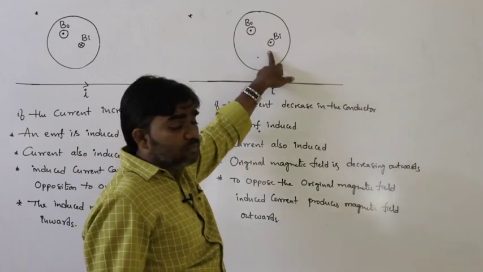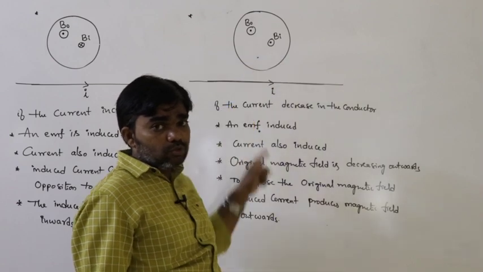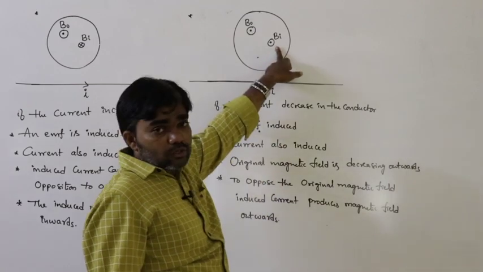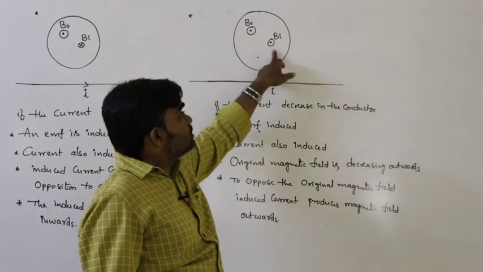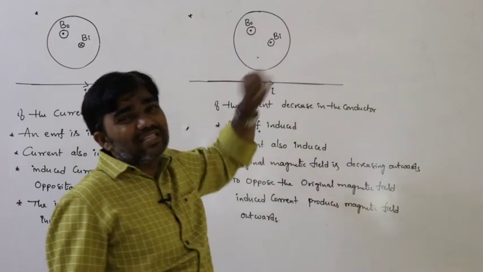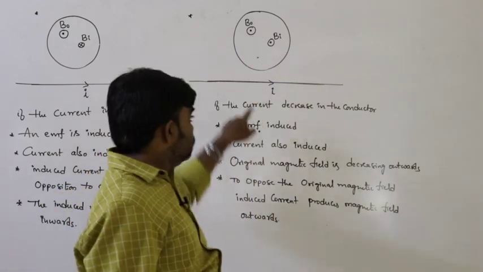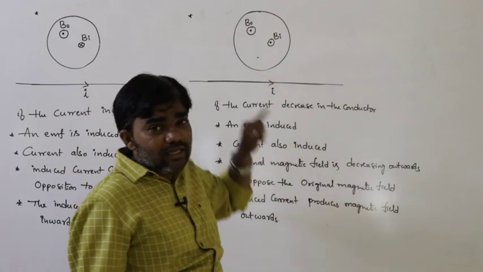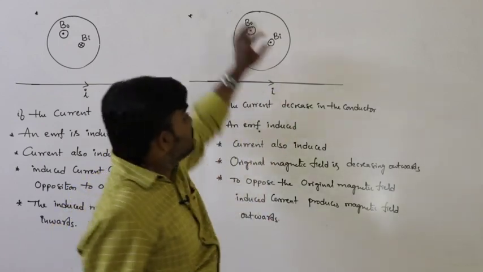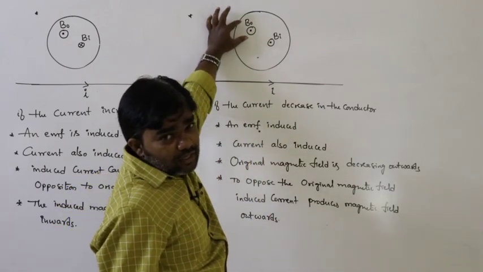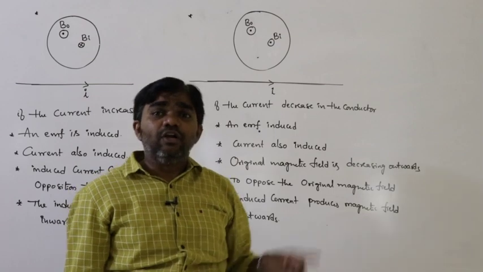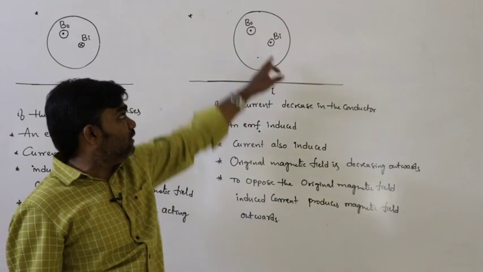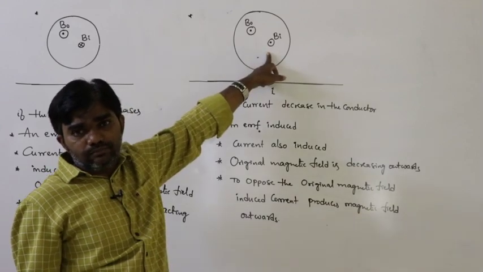So why is this induced magnetic field produced? Due to the induced current, an outward induced magnetic field is developed. Why is this outwards? Because due to the decrease in the current, an outward decreasing magnetic field, the original magnetic field, is created. What is the direction of the original magnetic field? Outwards, but it decreases. To oppose the decrease, the induced current produces a magnetic field that is also outward,